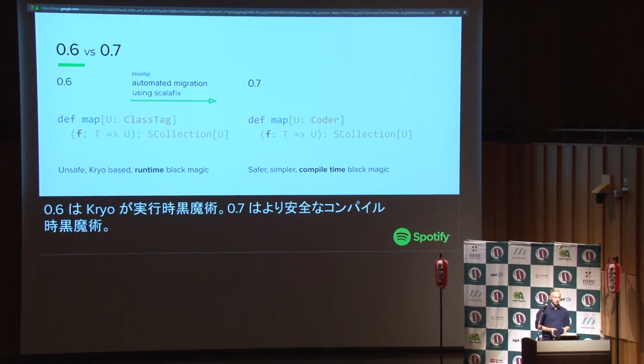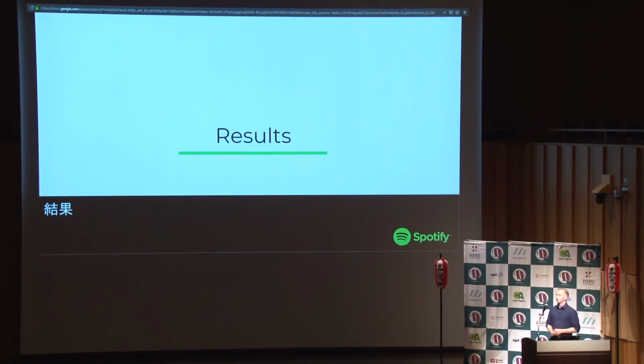So what we did is we also created ScalaFix rules so that you can migrate your code by mostly just applying a script on it, and you will do a lot of the job, and you would just have to fix a few things. Again, we have thousands of pipelines at Spotify. We can't just spend 2 weeks to migrate each of them. Right, what happened next? So it's been 6 months now.